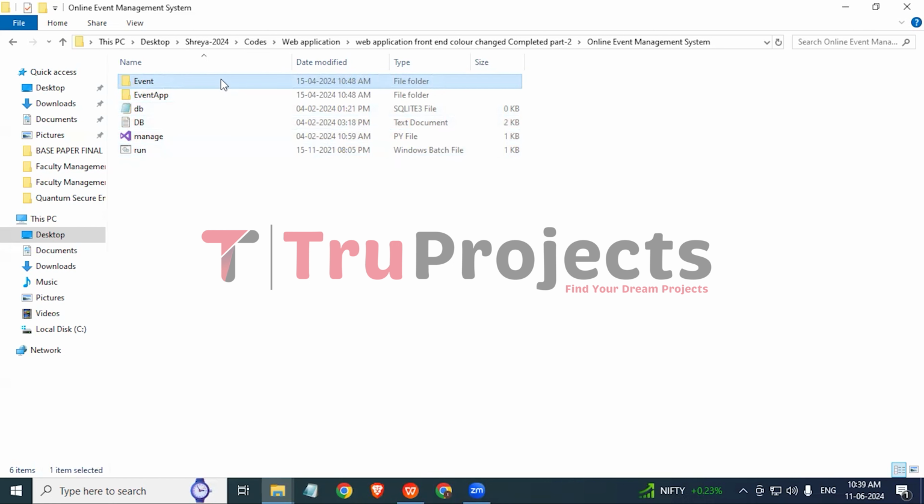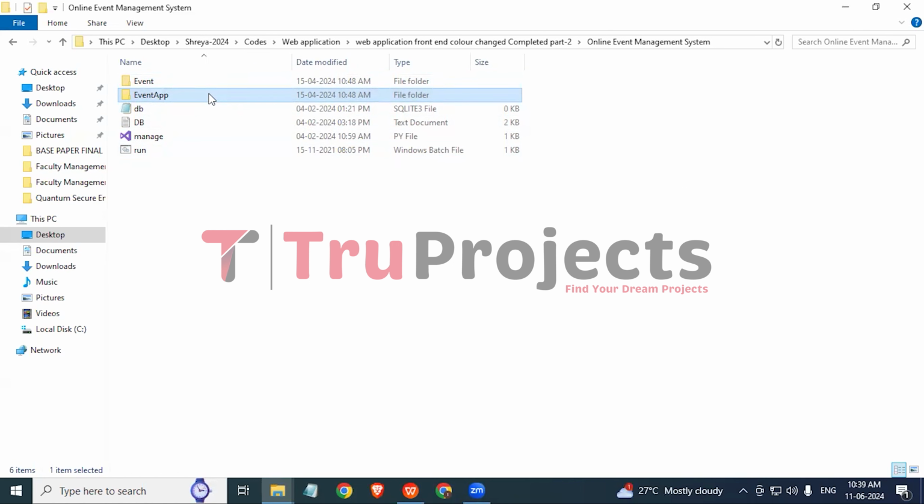Coming to the first folder, which is the event folder. Inside this folder, we have Python code files that are intended to be dynamically loaded into the project code during runtime. These files serve the purpose of giving recommendations. Moving on, here we have the event app folder. This folder comprises three subfolders: one is the static folder, another is the templates folder, and the other one is Python code files.